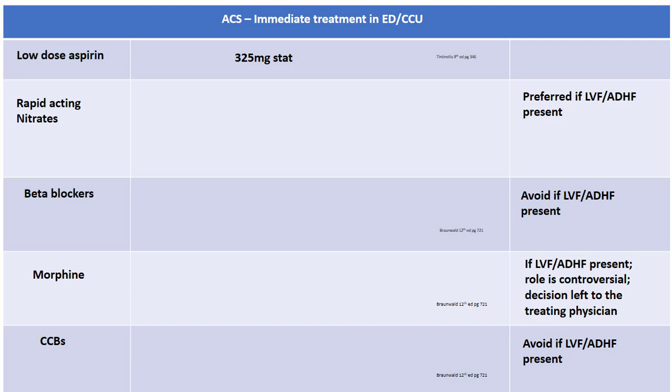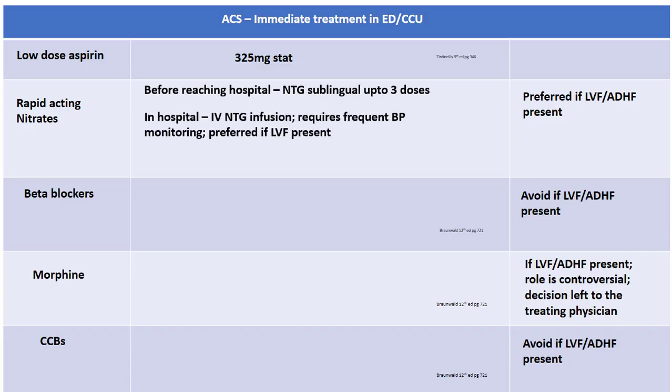Then we have to look for clinical signs and establish whether the patient is in acute heart failure or not. If the patient is indeed in acute heart failure, rapid acting nitrates is a good choice to give. Now in this case, Shashi has already taken 3 tablets of nitroglycerin on the way to the hospital. In addition to this, we may start IV nitroglycerin as an infusion once he reaches the ED.